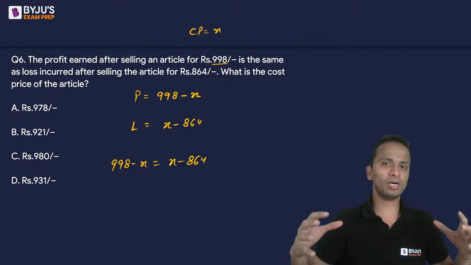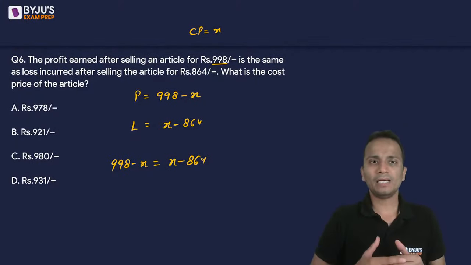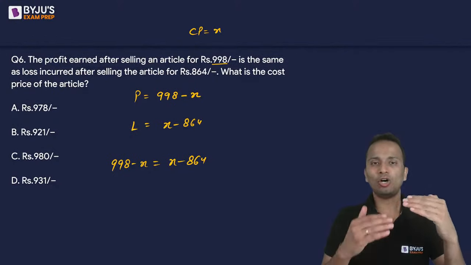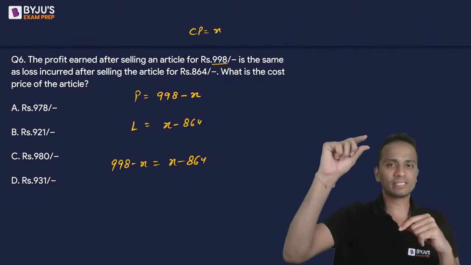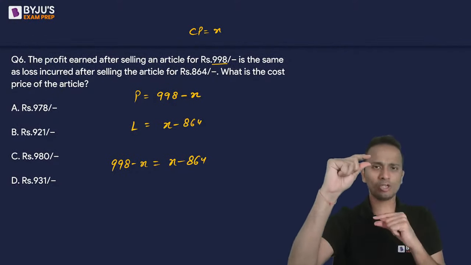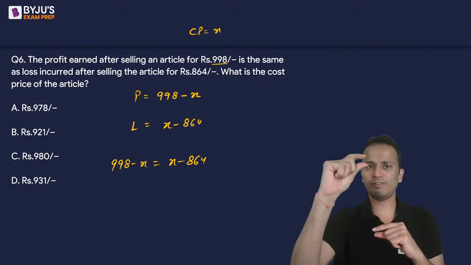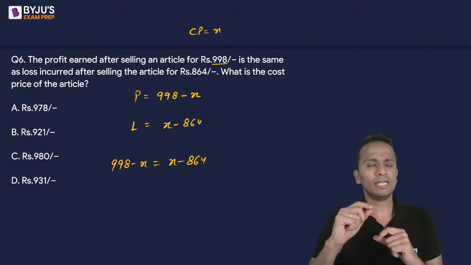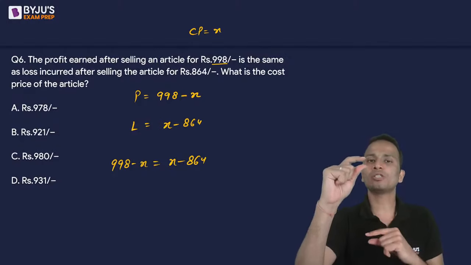But if I go conceptually, profit made on an article after selling it at some value will be same as loss incurred after we sell it at some other value. Okay. Now in terms of values, profit and loss are equal.